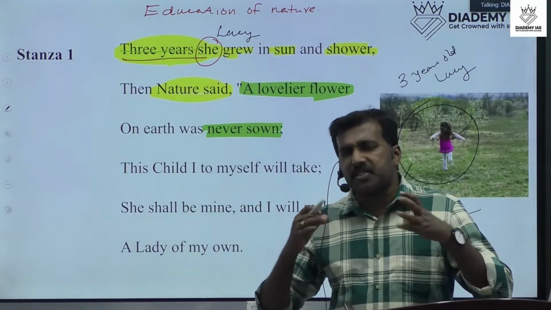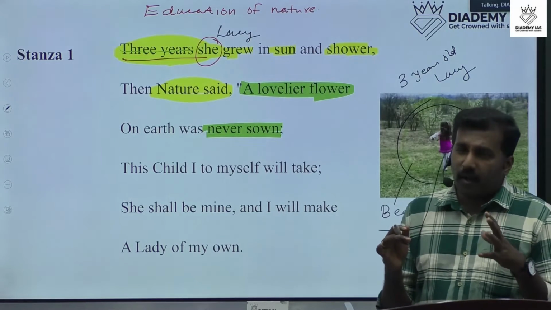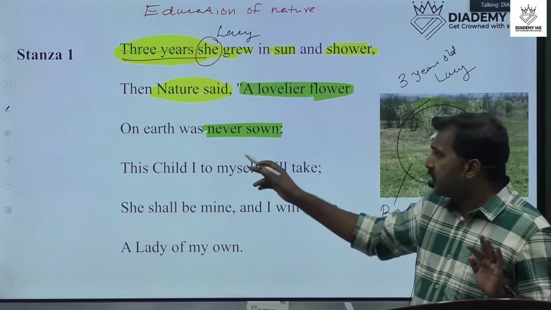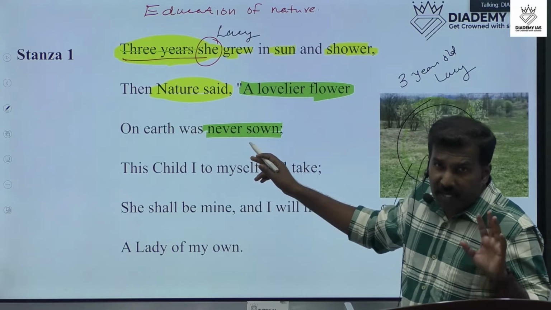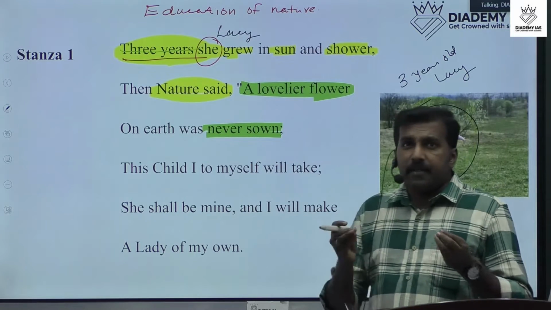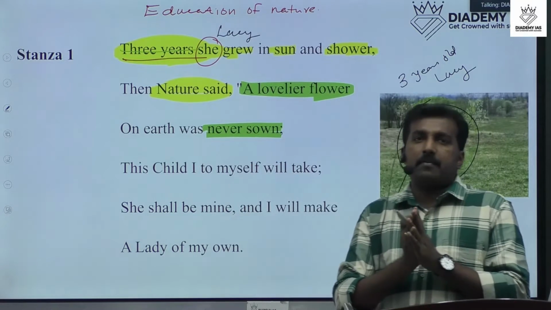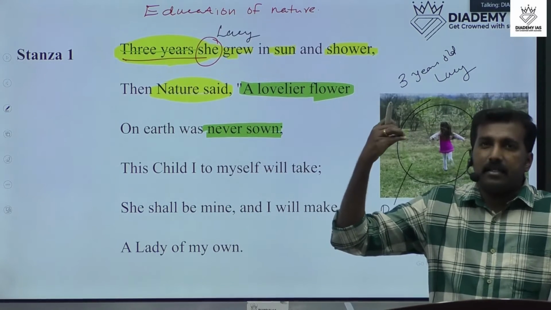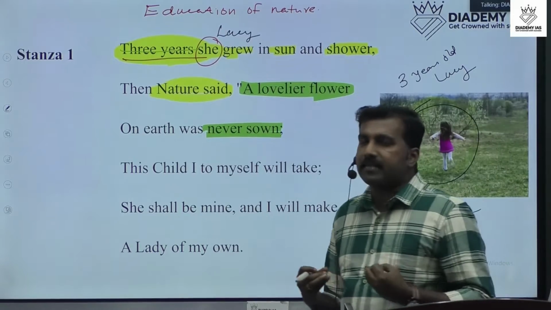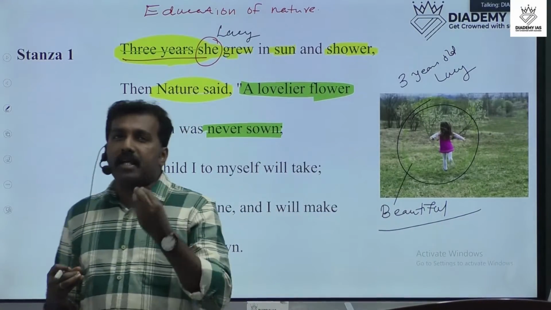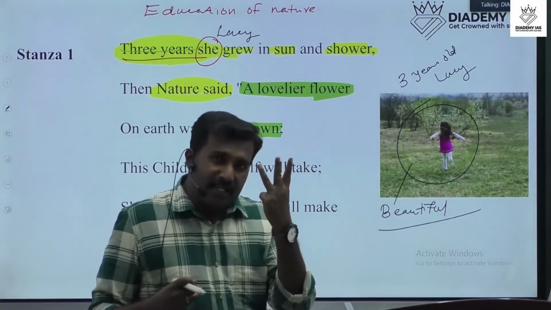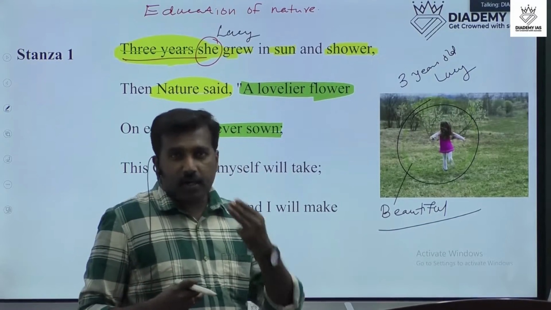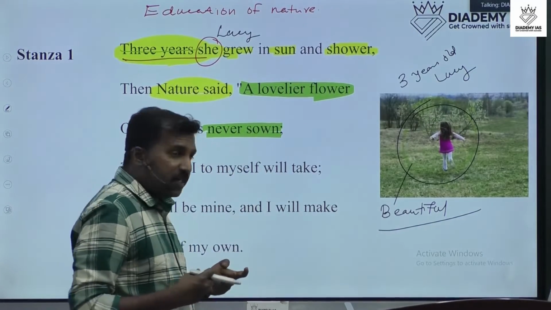It was not the gift of the earth, but the gift of God or nature. The poet says it's not the gift of the earth, but of nature. That is the beauty of three-year-old Lucy, according to William Wordsworth.